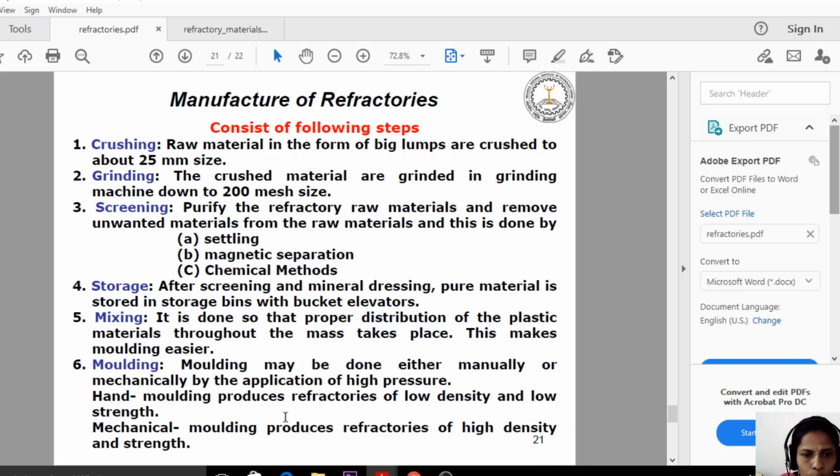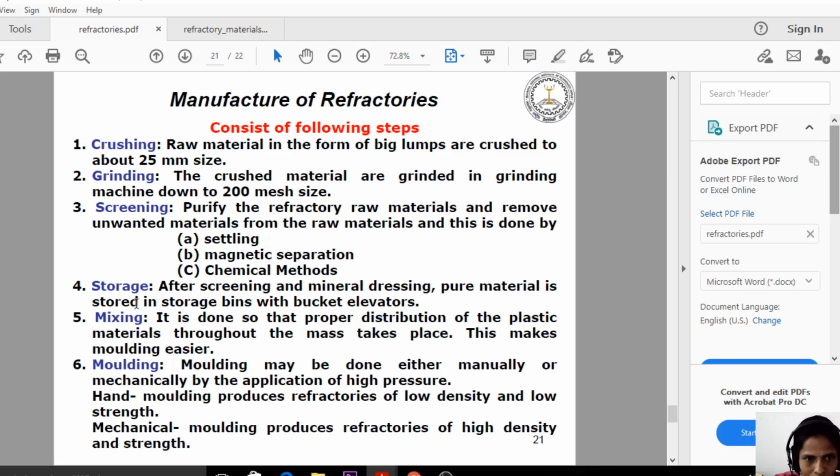Hand molding produces refractories of low density and low strength. That means whatever process we do manually, we will get refractories with low density and low strength. Whereas mechanical molding produces refractories of high density and high strength. That means if we do the molding by using equipment, we will get high density and high strength refractory materials. So that is the difference between the manual process and the mechanical process. We get more strength in the mechanical molding process than the hand molding process.